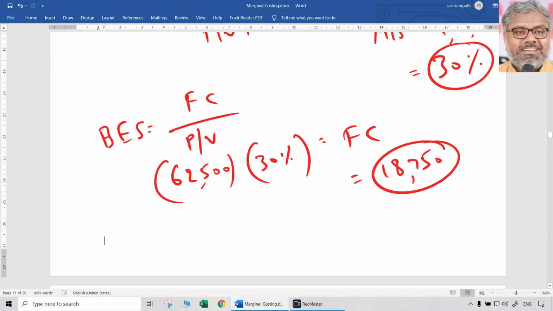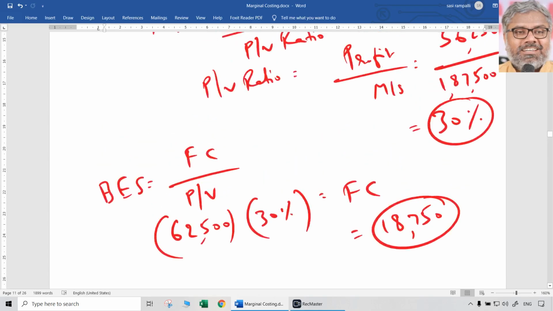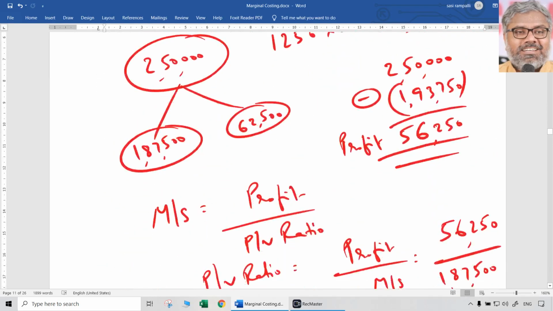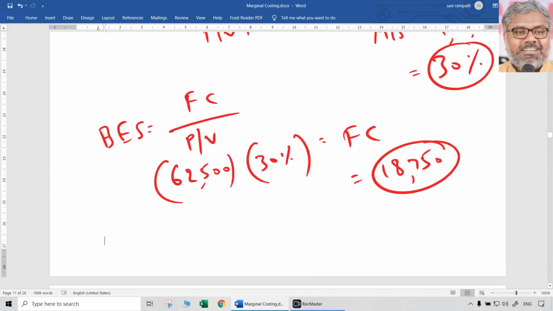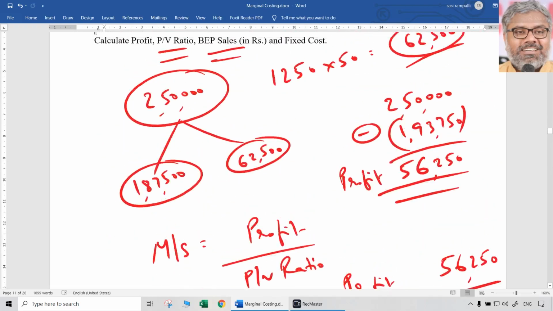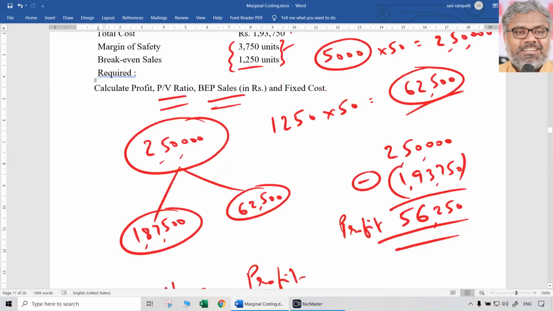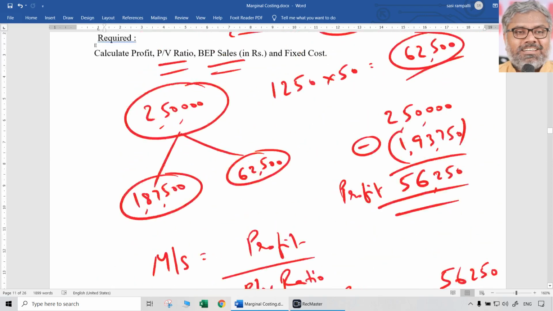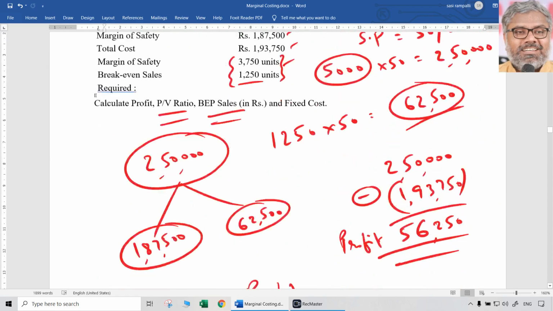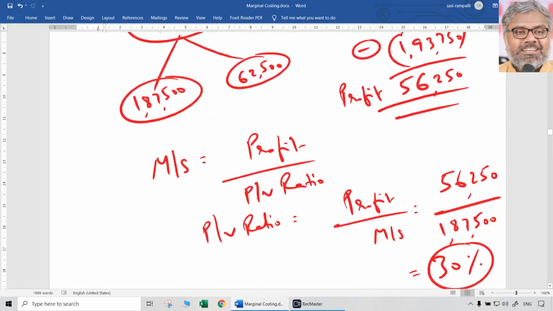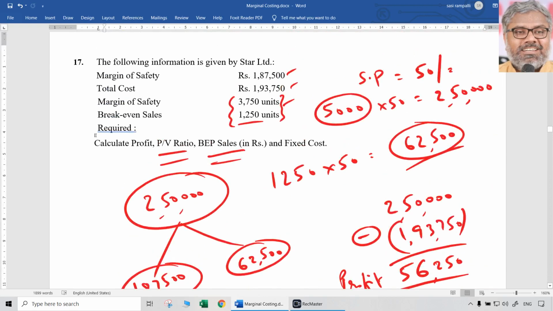Simple. So fixed cost is nothing but break-even sales into PV ratio, because break-even sales is fixed cost divided by PV ratio. PV ratio we already know. Cross multiply. So the fixed cost here is 18,750 rupees, when the break-even sales are 62,500 rupees. That's it. These types of questions can be expected. Smaller questions, but these are important for practice. The more you practice these questions, the more well versed you will be with each of these relationships.